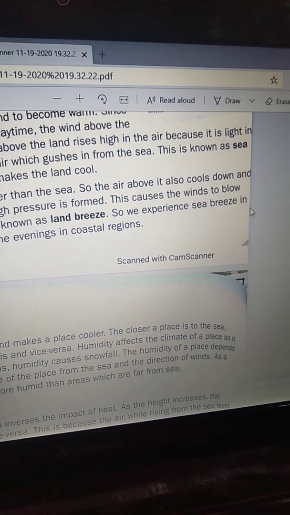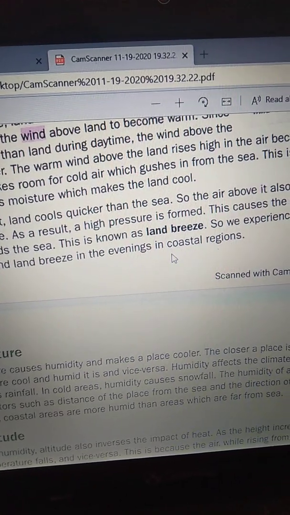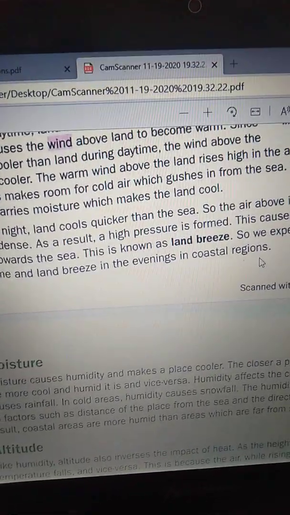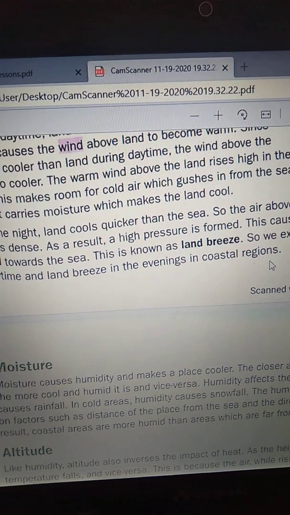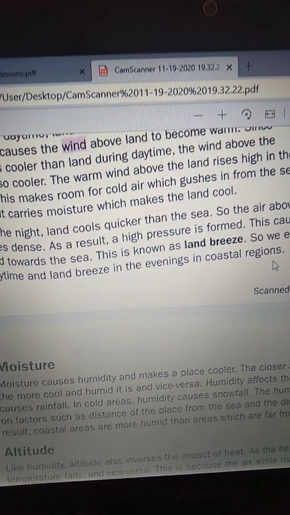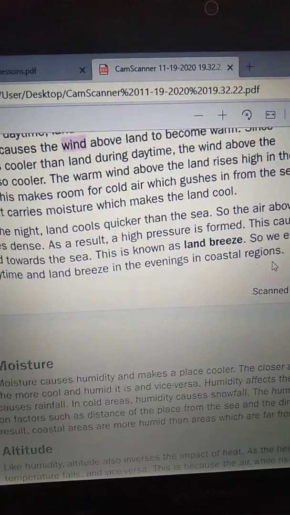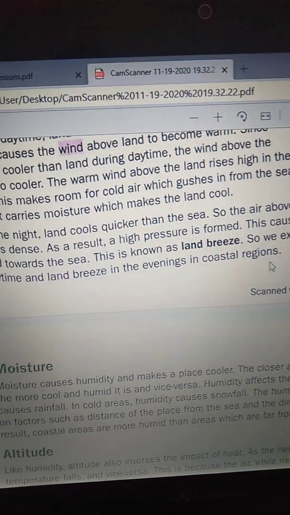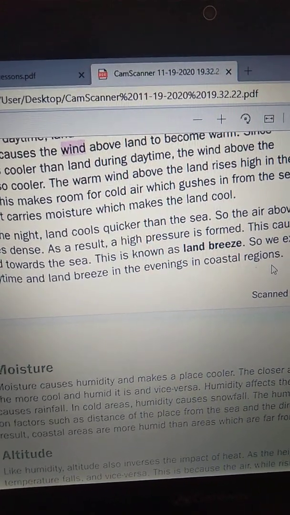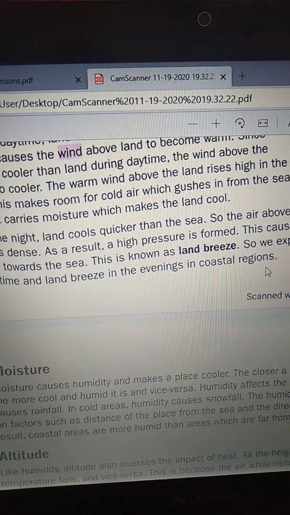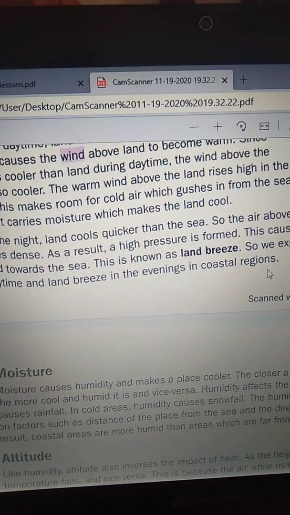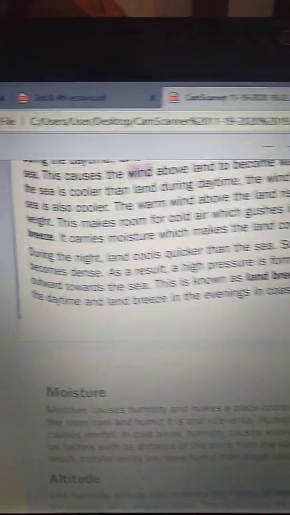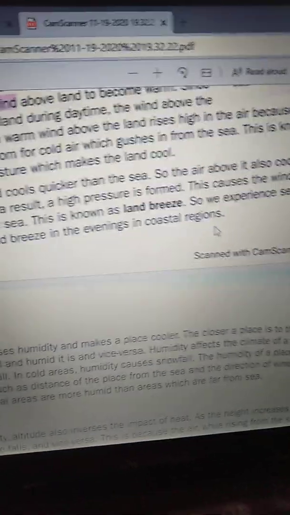So we experience sea breeze in the daytime and land breeze in the evening in coastal regions. What is sea breeze? Cool air that gushes to our room from the sea, right? That is sea breeze. What is land breeze? The wind blowing outwards towards the sea. That is land breeze.